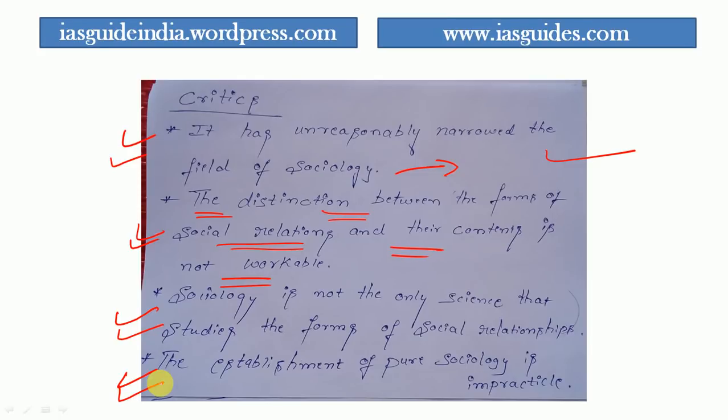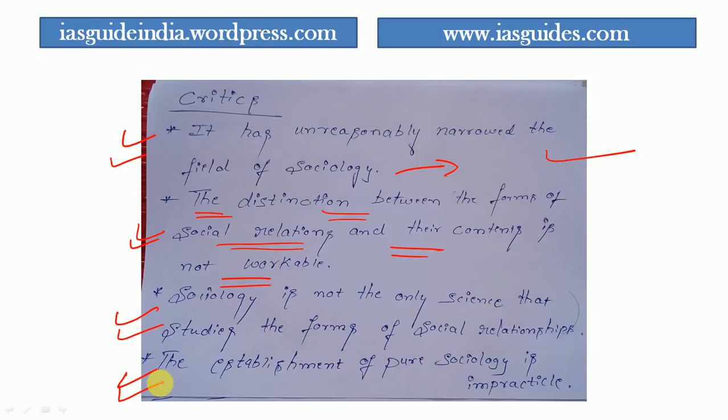Okay, because no science can be studied in complete isolation. They are telling that pure sociology is a pure science, but it is actually impractical because there is no science in the universe where a subject can be studied in complete isolation from other sciences. If you take sociology, we should link it to other sciences also. That means its scope is not limited. That is their argument.